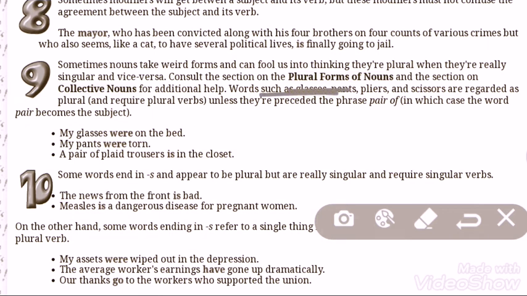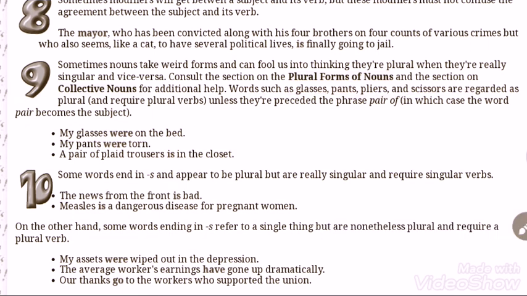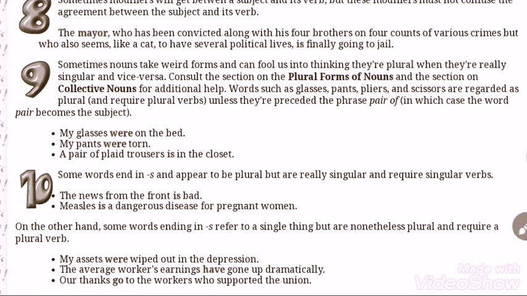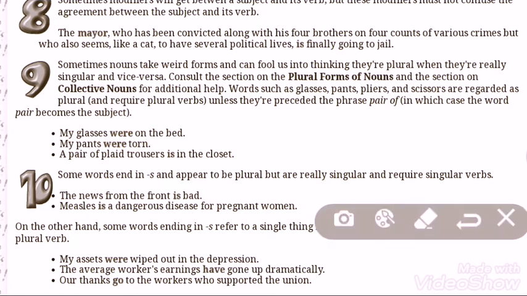It is the main point, you look at this. Some words such as glasses, pants, pliers, scissors are regarded as plural. These are always regarded as plural. That's why glasses wear, pants wear, scissors wear. But whenever a pair is used before these, a pair, then it becomes singular.